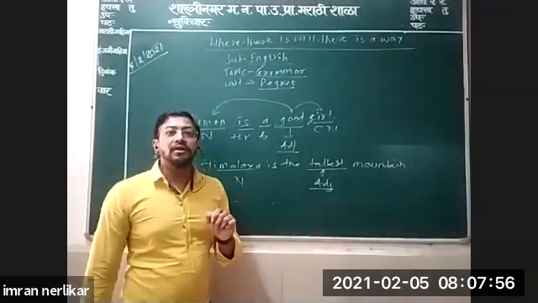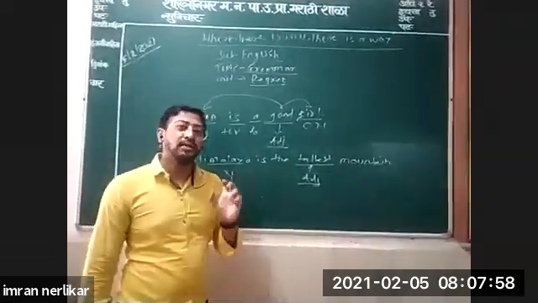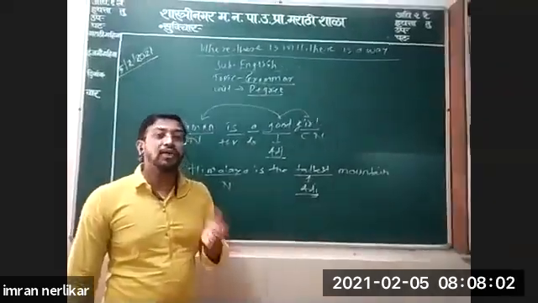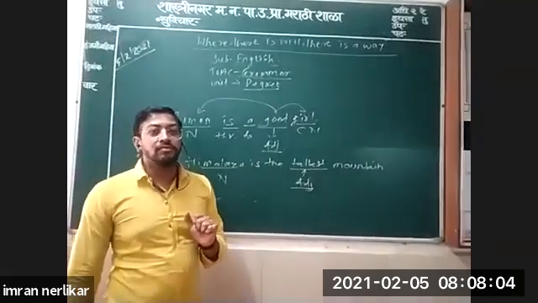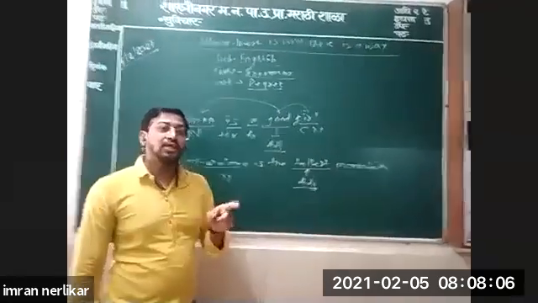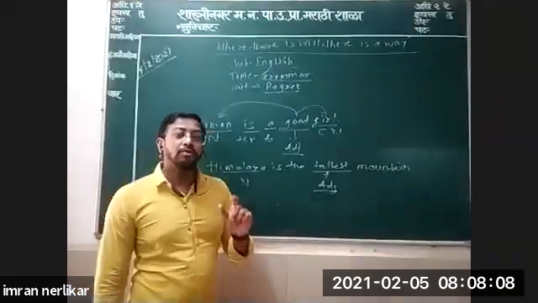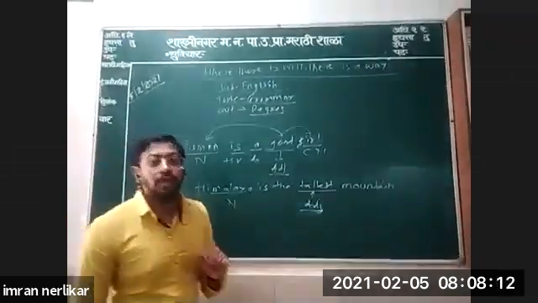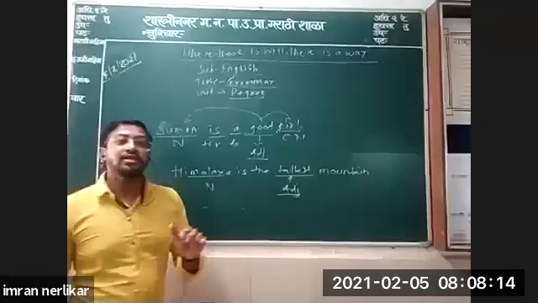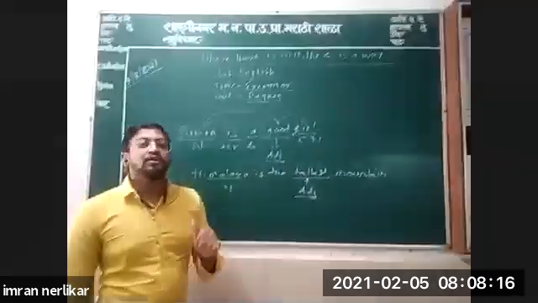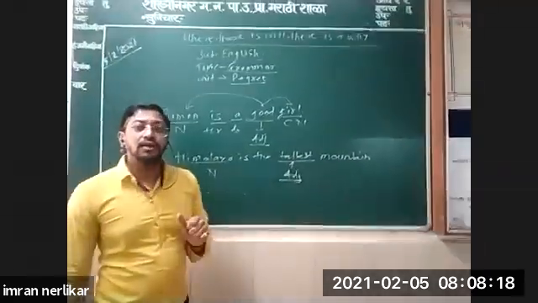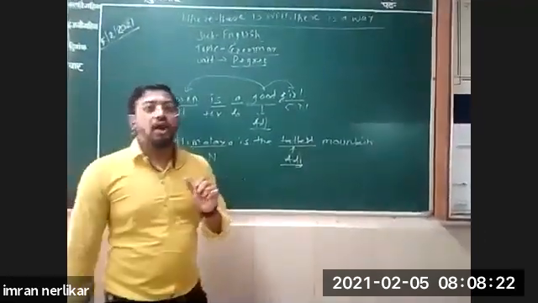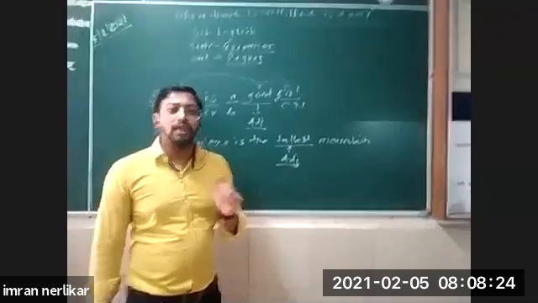Now this word kind tells us how King Amrit is. With the word kind, it tells us more information about King Amrit. So kind is the adjective. Adjective is a word which gives us more information about a noun, about any person or thing.